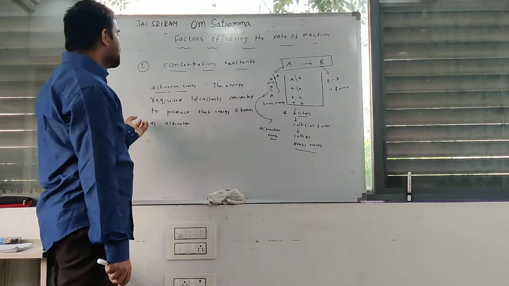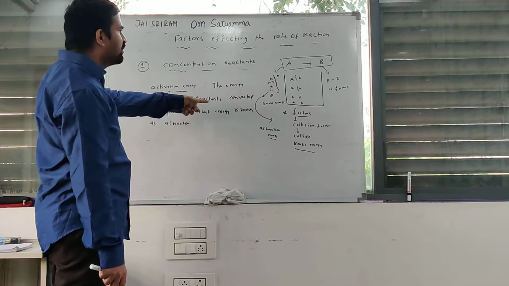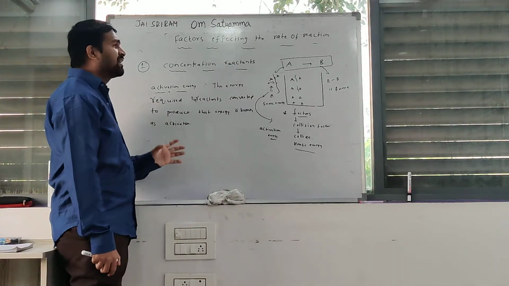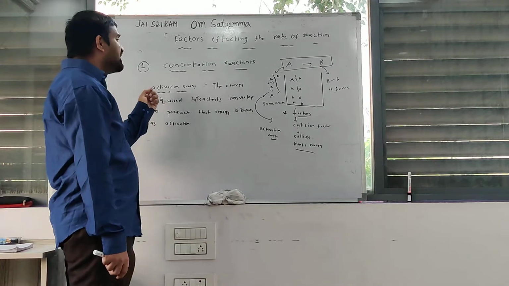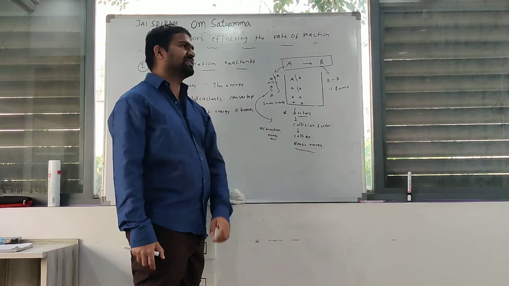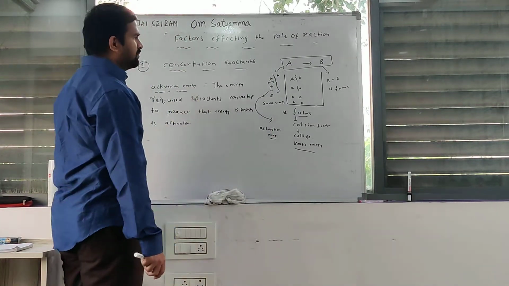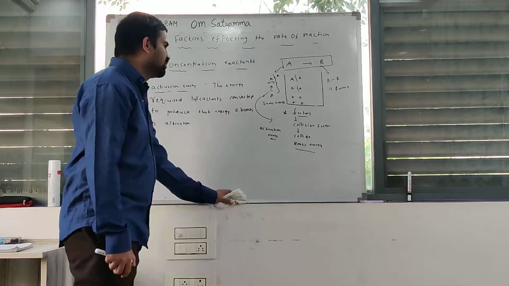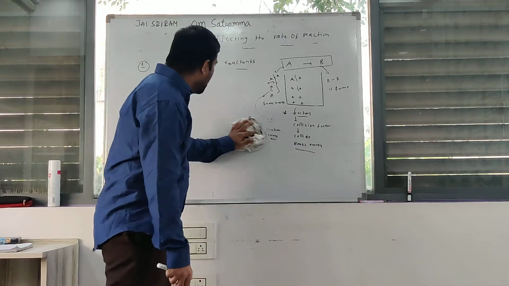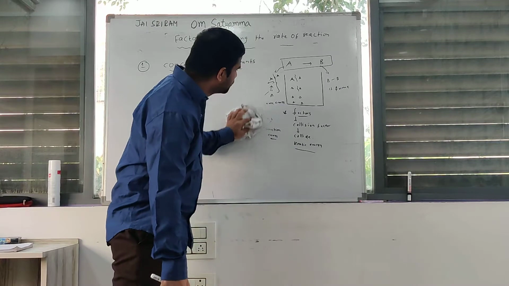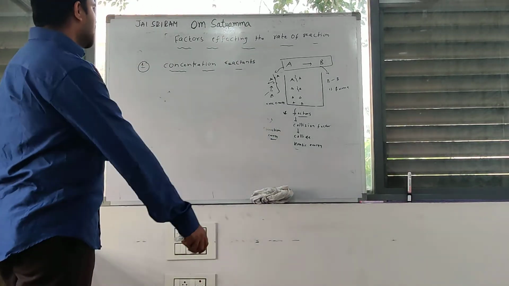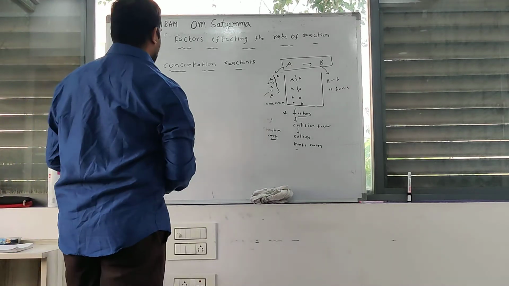What is the activation energy? The energy required for reactant to convert to product. The activation energy is provided to reactant molecules due to the collisions between reactant molecules. This is the main concept behind the chemical reaction. Okay, clear.